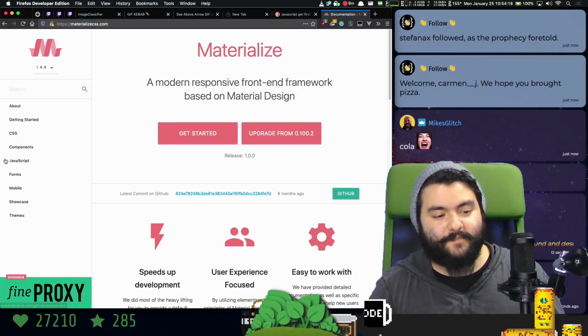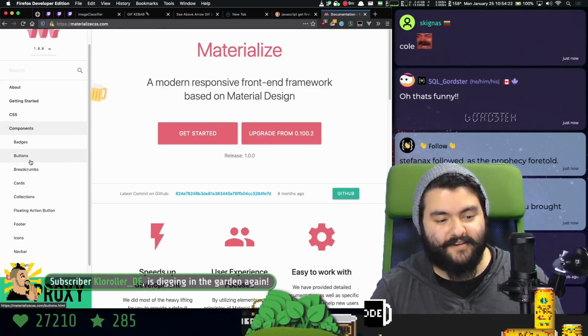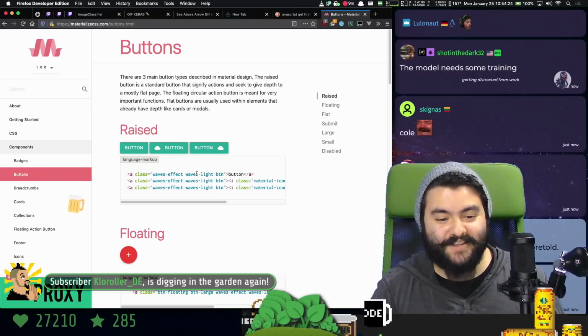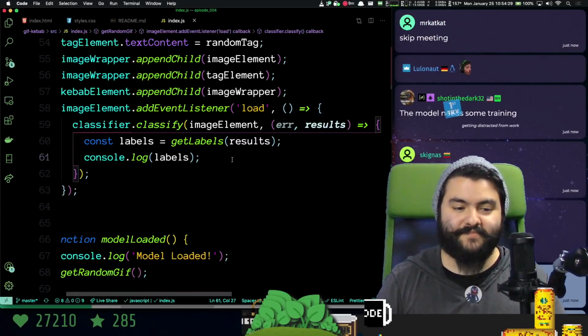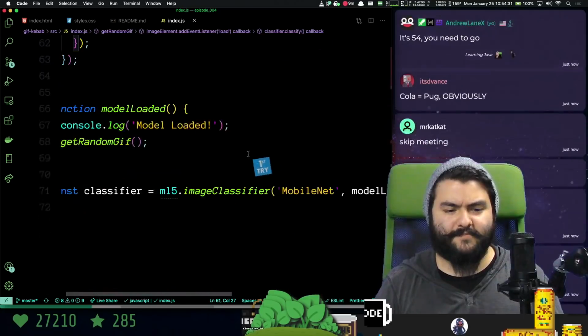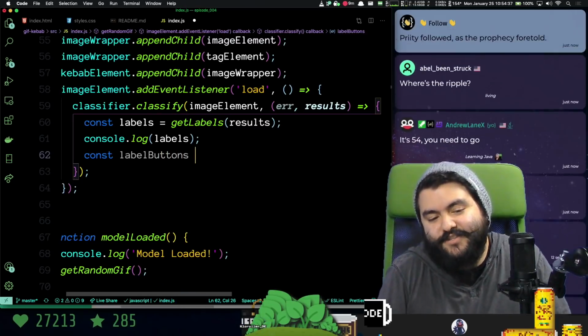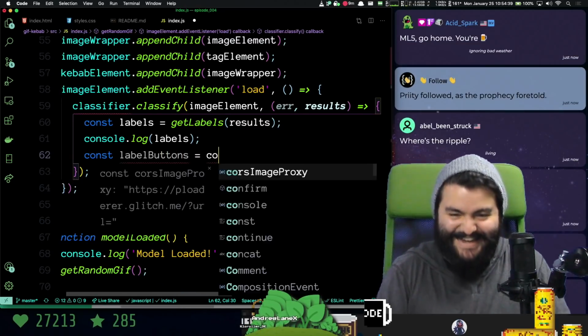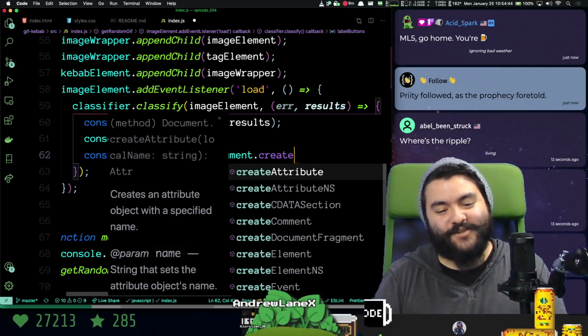We want some buttons. I'm going to put a button for each of the resulting things. We're really, really almost there. So I want a button like this. Basically, I want to create a button for every label. So we'll call this the label. But where's the ripple? There's just the fact that I use material design. Yeah, ml5. I mean, it's only as good as the model.